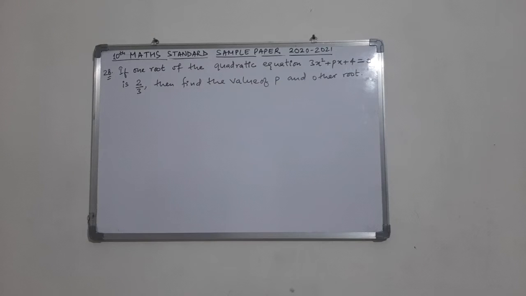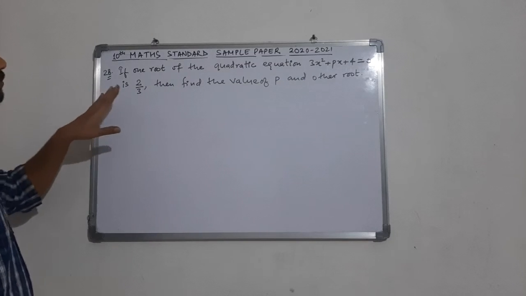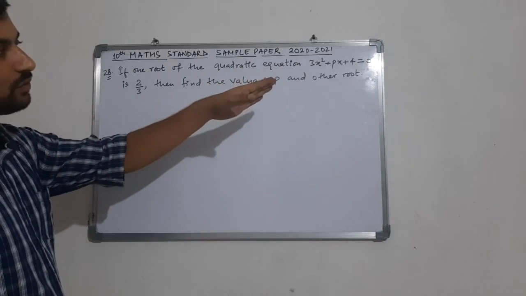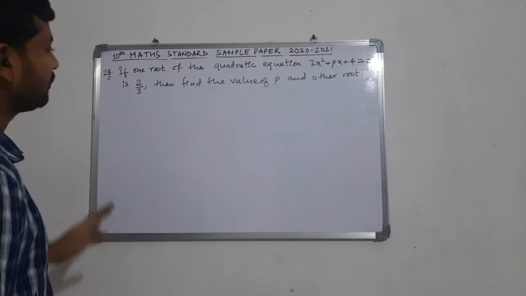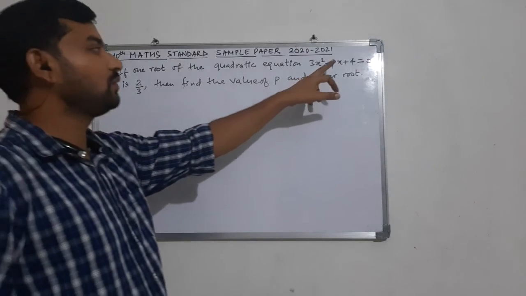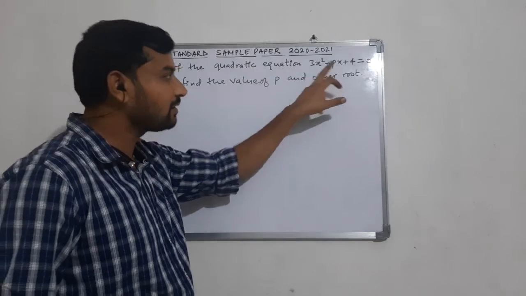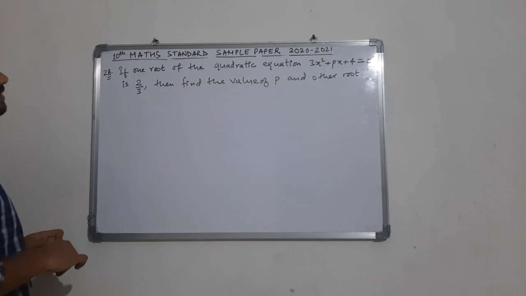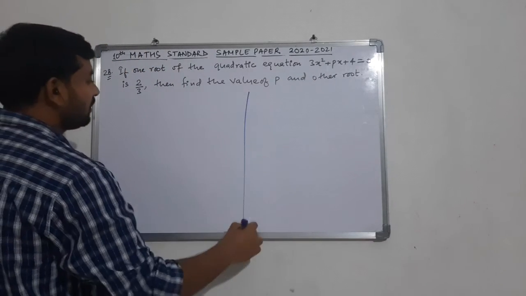So let us come to question number 28 here. The question is, if one root of the quadratic equation 3x square plus px plus 4 is equal to 0 is given as 2 by 3, we have to find the value of this unknown p, which is the coefficient of x, and the other root of the equation. First of all, let us find out the value of p.